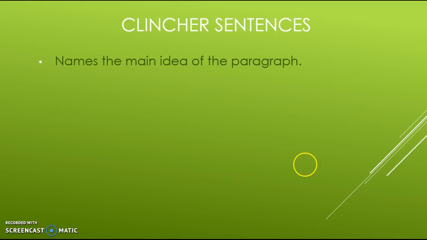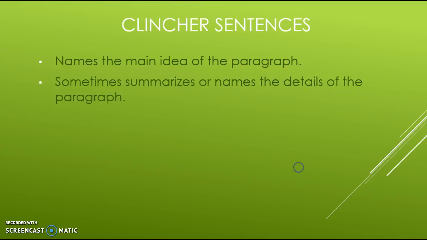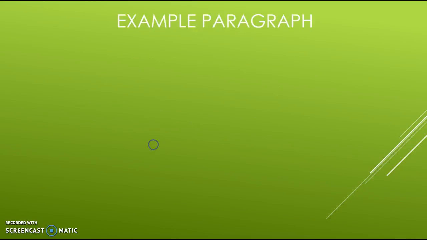So that's another part of the clincher sentence. It's going to sometimes summarize or name the details of the paragraph. And it needs to be different from the topic sentence. So you want to make sure that you rewrite that topic sentence, if you're using that as a model, so that it is a clincher sentence.